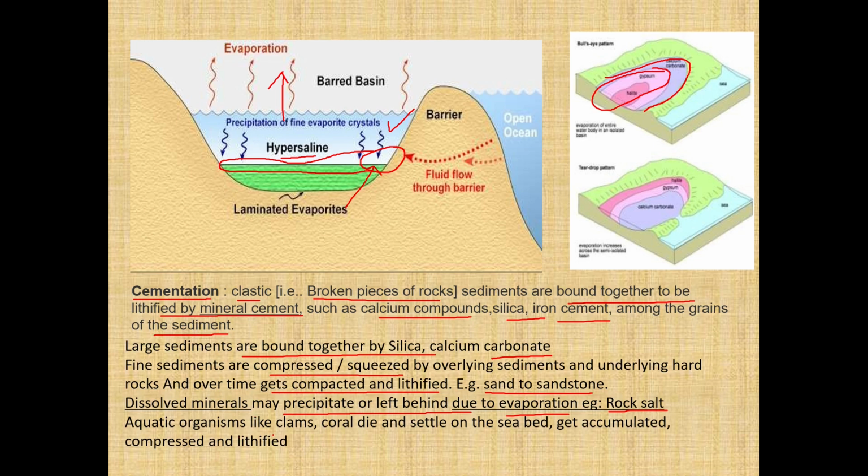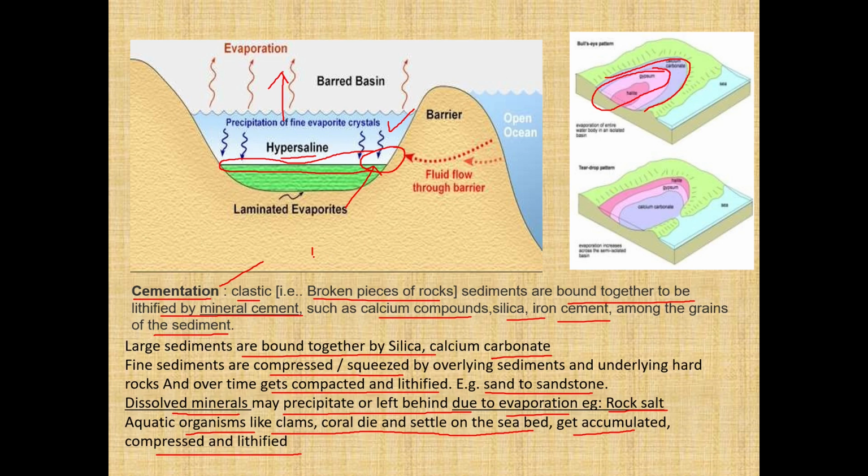Aquatic organisms like clams, coral, they die and settle down on the seabed and get accumulated, compressed and lithified. So lithification can be of organisms, it can be of dissolved minerals in the water by evaporation, and always compaction is there. And after compaction, cementation is there.